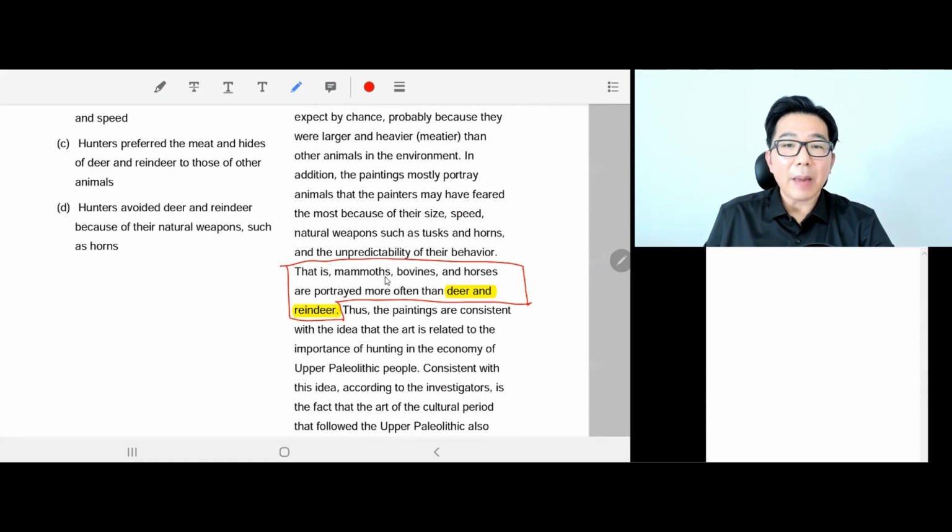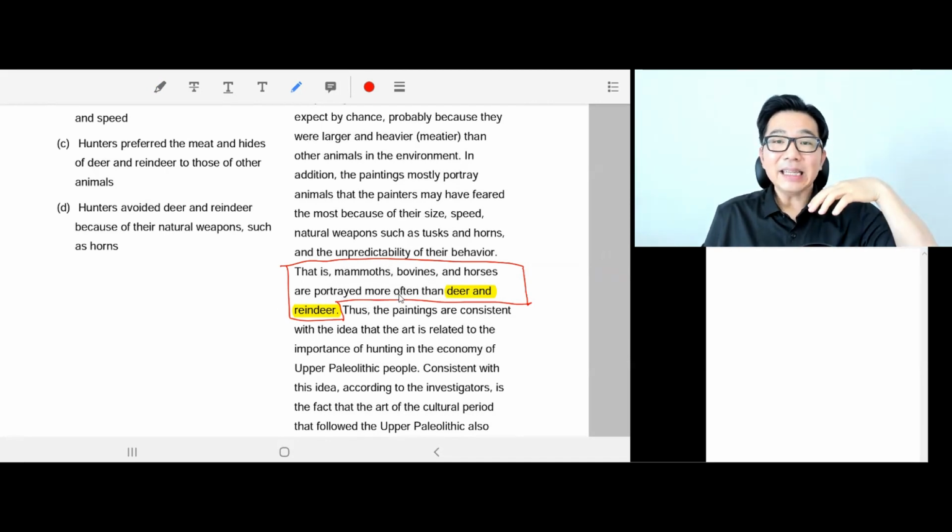So that is, mammoths, bovines, and horses are portrayed more often than deer and reindeer. That's it. So it is an inference question because we need to work out what it means when mammoths, bovines, and horses are portrayed more often than deer and reindeer. What does it mean for deer and reindeer?